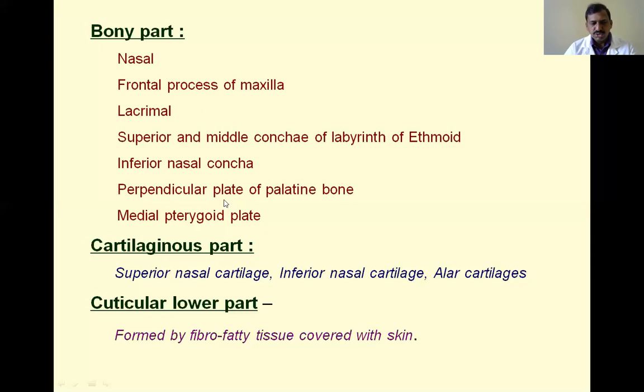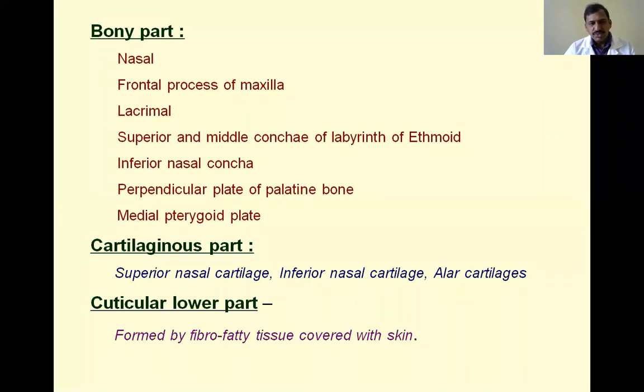I will show you a diagram also. Next, the cartilaginous part: the superior nasal cartilage, inferior nasal cartilage, and alar cartilages take part in the cartilaginous part of the lateral wall of the nose.